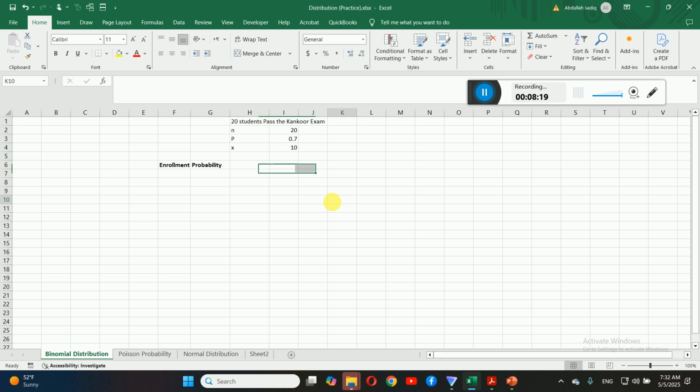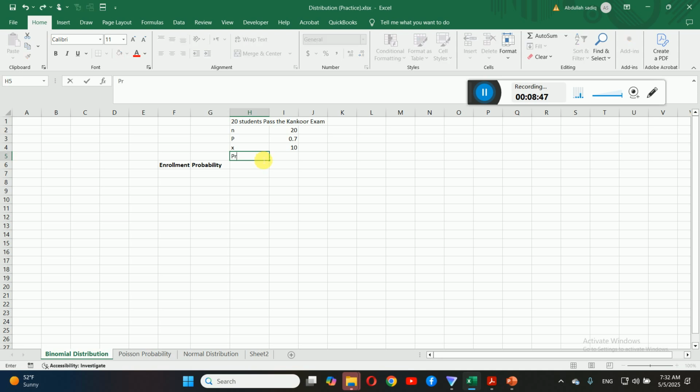Come here. Okay, dear students, we have 20 students. This is the number of trials, 20 students. Now, we know historically the probability is 70%: 70% get admission. Now, we just try to figure out the probability that exactly 10 students will get admission. If there are 20 students who have passed the Concord exam and are ready for admission, what is the chance that exactly 10 of them will take admission?